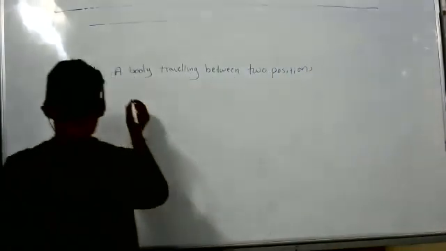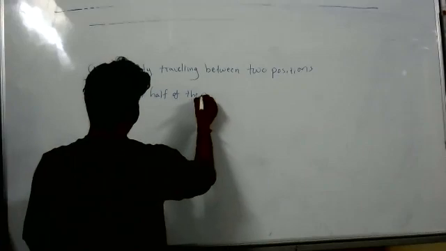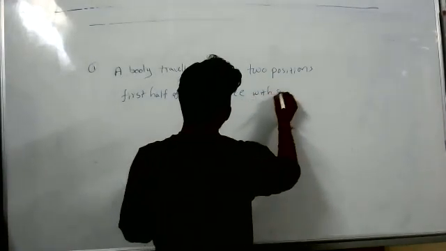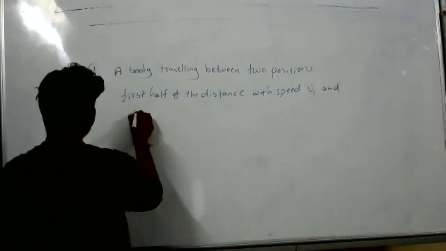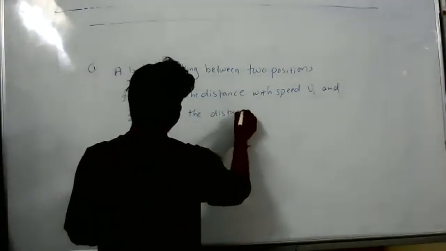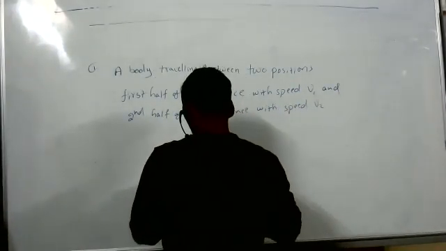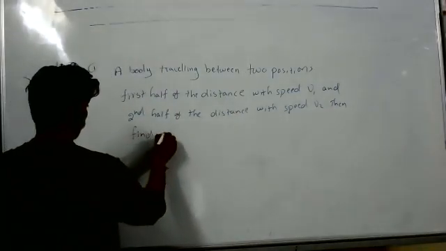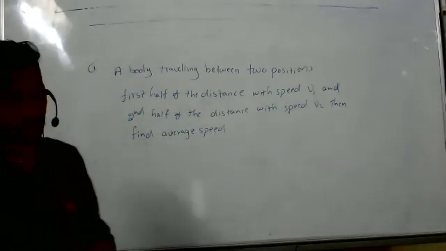First half of the distance with the speed v1 and second half of the distance with the speed v2. Then find the average speed.